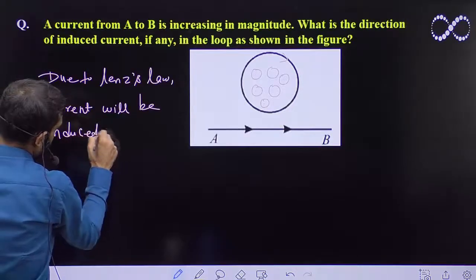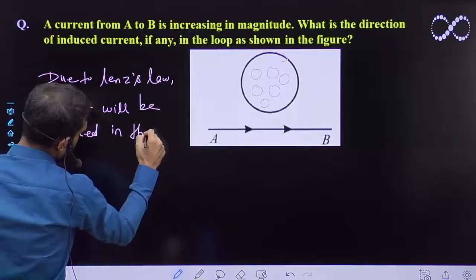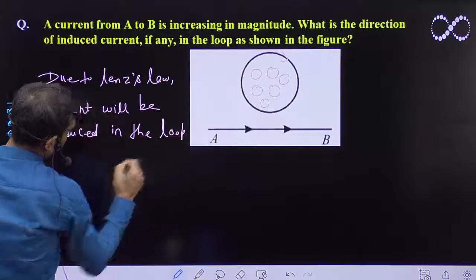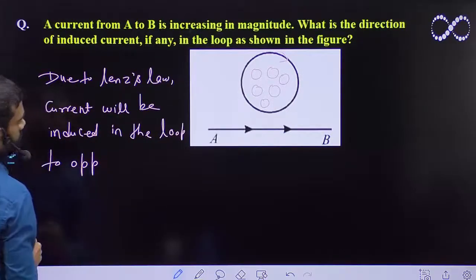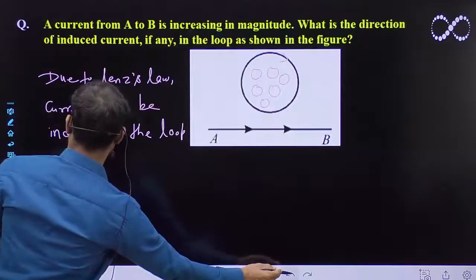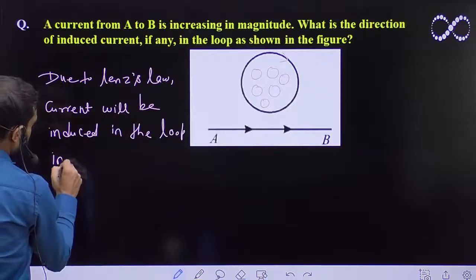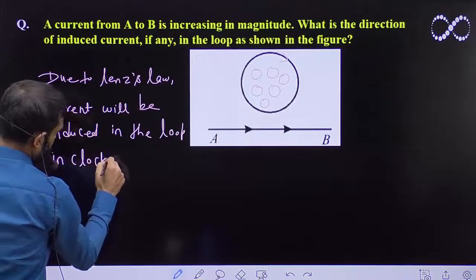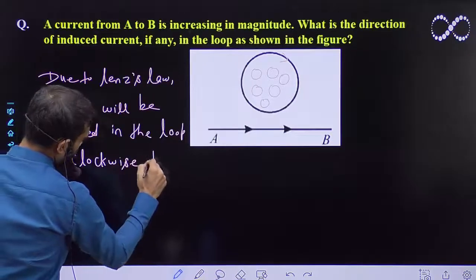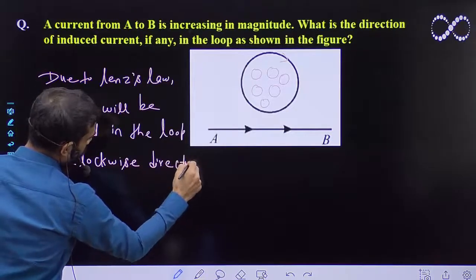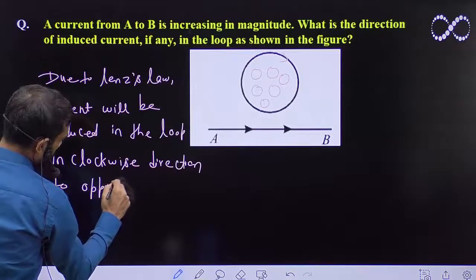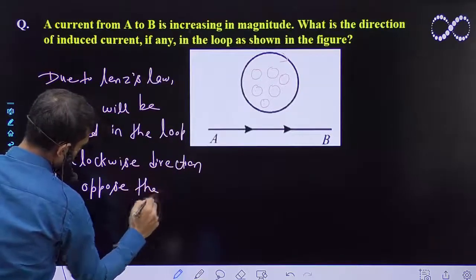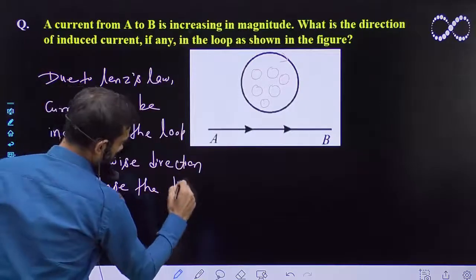in the loop to oppose this, in the loop in clockwise direction, in the clockwise direction to oppose the increasing magnetic field.